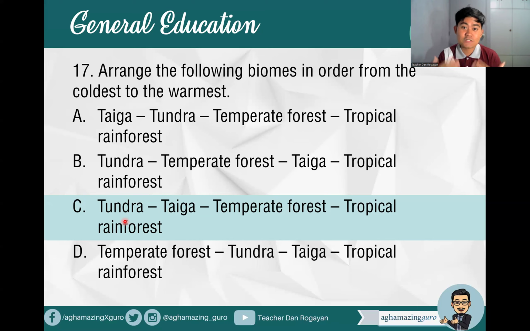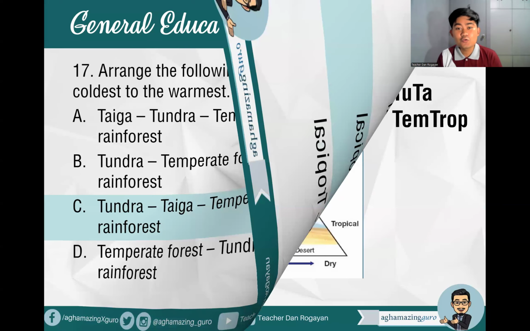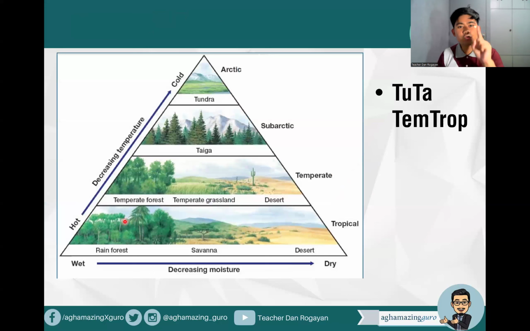tropical rainforest. Here in the Philippines, it's hot, so that's our own biome. The Philippines belongs to the tropical rainforest biome. So if asked in the board exam what biome the Philippines has, that's tropical rainforest. So letter C is the correct answer. Tundra, taiga, temperate, tropical. This is the coldest, followed by taiga.